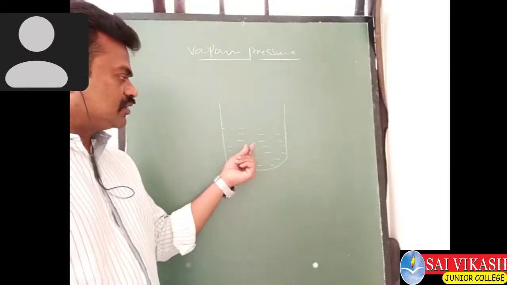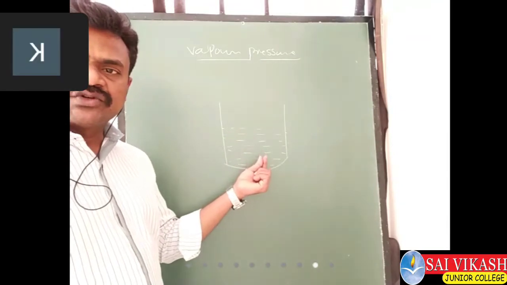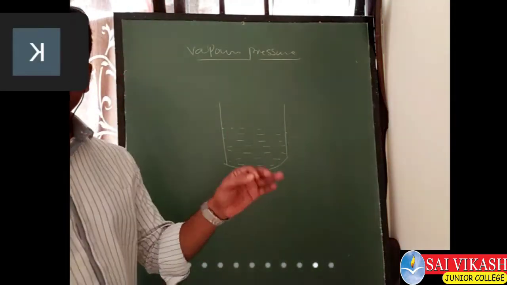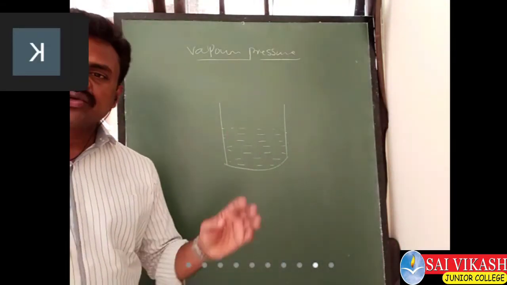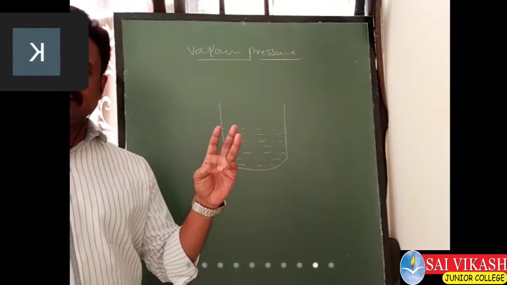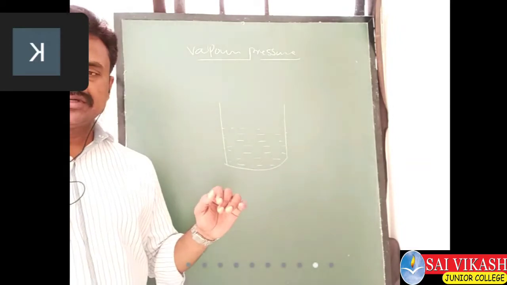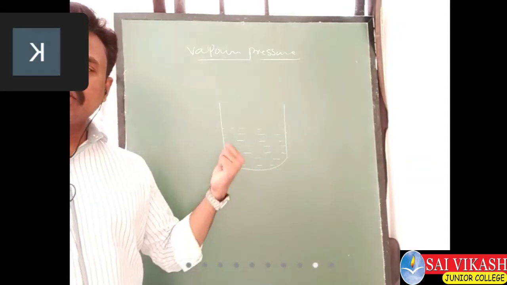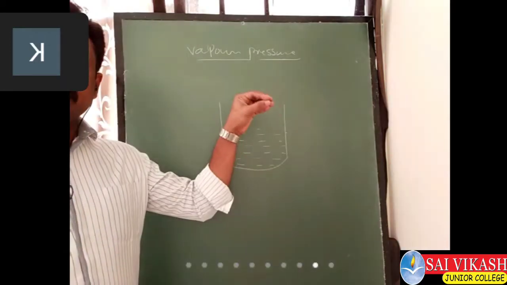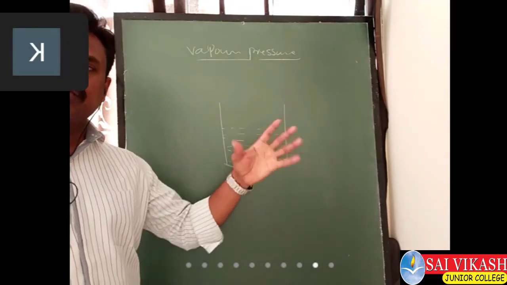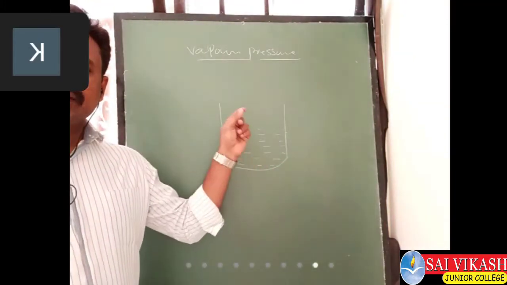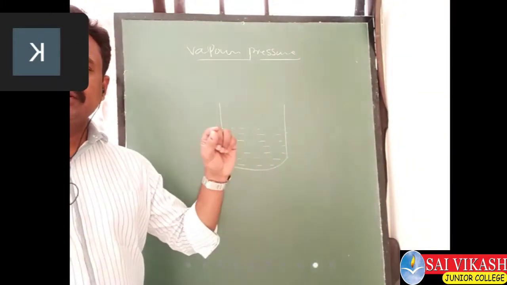Now, in this liquid solvent, we have to add the solute. The solute can be a gas, a liquid, or a solid. But in Henry's law, we already completed what happens when gas is added into the liquid.